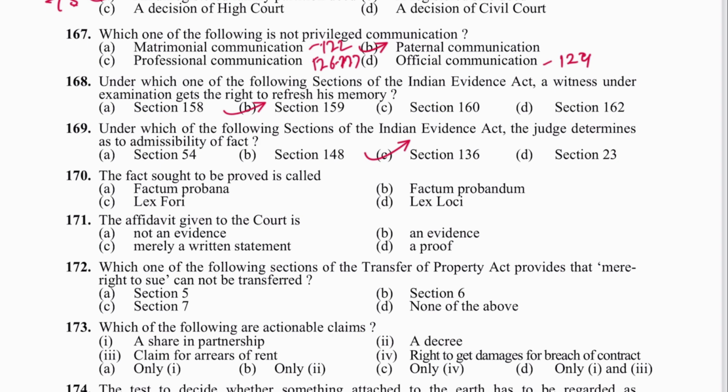Next is 170. The fact sought to be proved is called factum probandum. B is the answer. Next is 171. Affidavit given to the court is not an evidence. Affidavit is not an evidence. A is the answer.